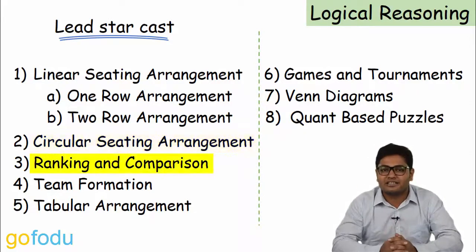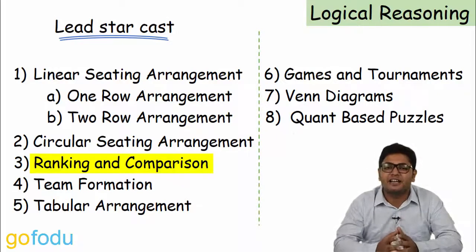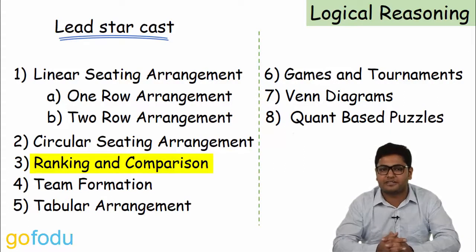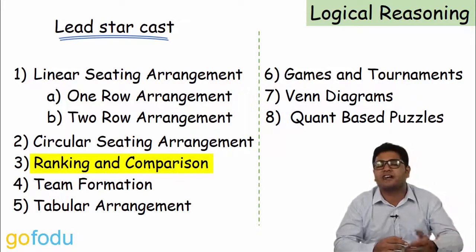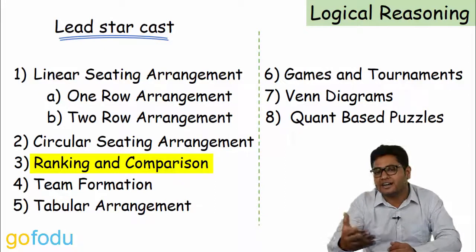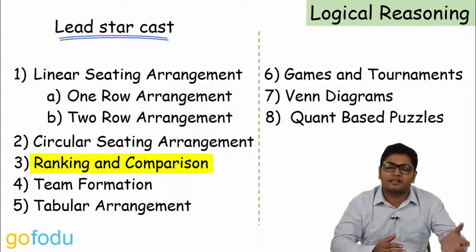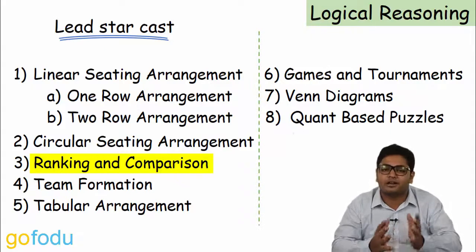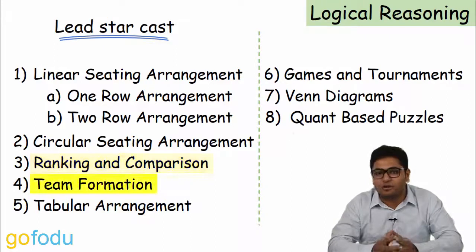The third topic in this list is ranking and comparison. As the name itself suggests, this topic deals with relative positions of the object. It is basically comparing two or more different things. Here, you may be required to compare heights, weights, and marks of different students and rank them, that is, arrange them accordingly. Or several events will be given with certain information and you will have to determine their order of occurrence. Then we have team formation.